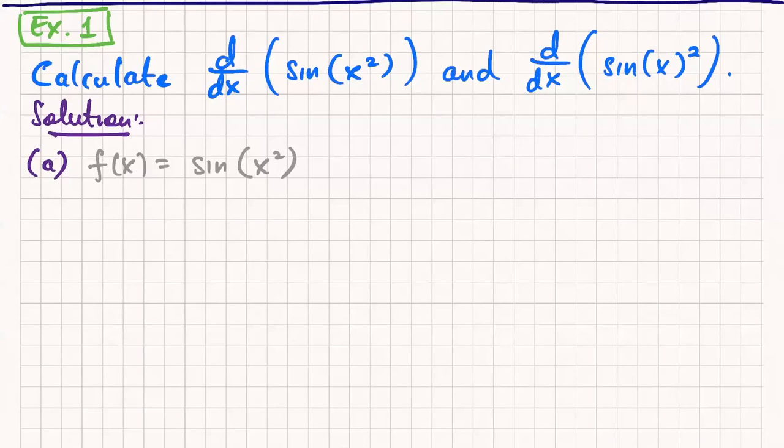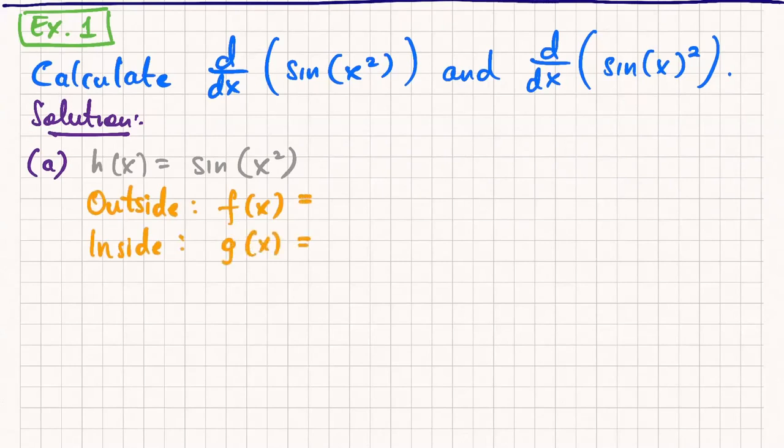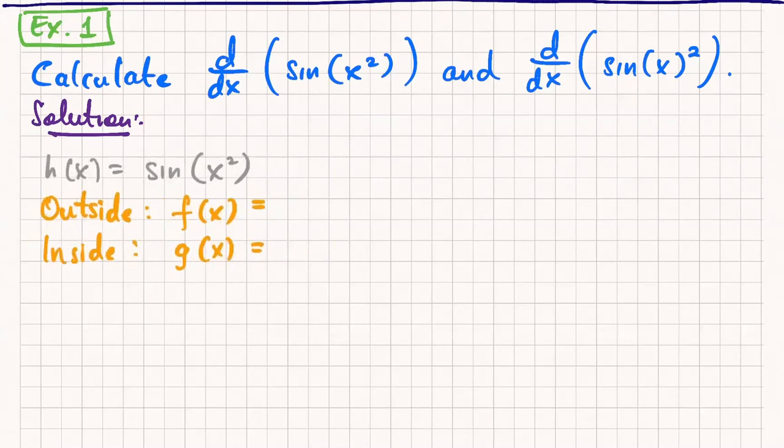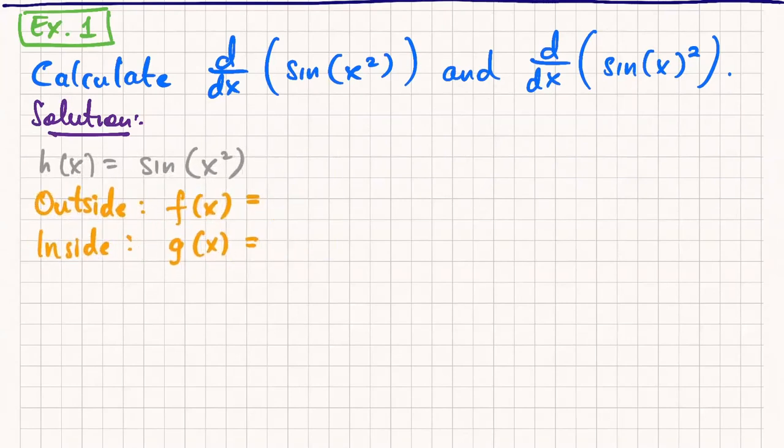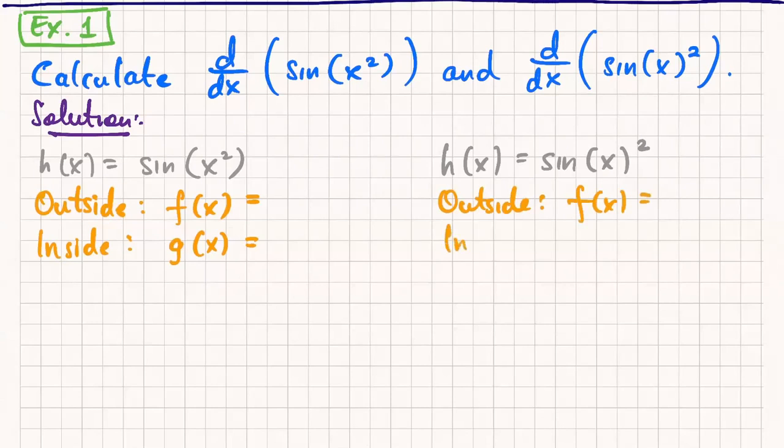So the stencil here is going to be, let's call this h of x. And so my stencil, in the language of chain rule that I just wrote earlier, the outside function we were calling f of x, and the inside function we were calling g of x. So we need to write this as part A, and we'll do this at the same time, we also have the other function h of x, which is sine of x, and then the whole thing gets squared. And then I have an outside function and an inside function. We're going to do these side by side so we can see the difference between them.